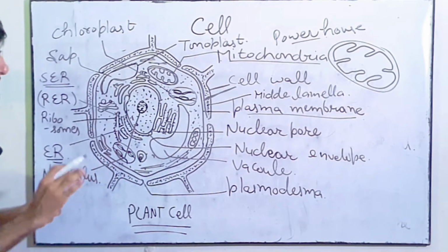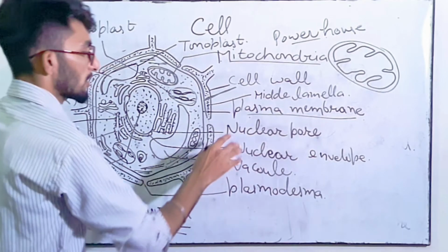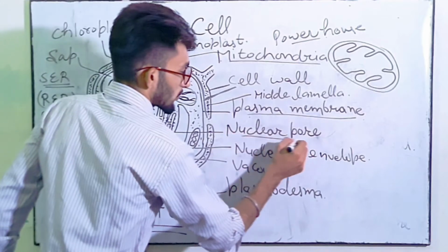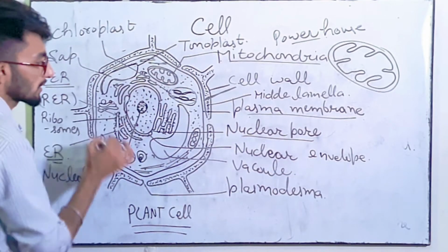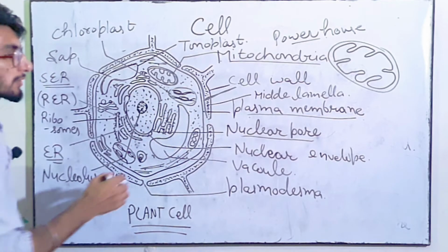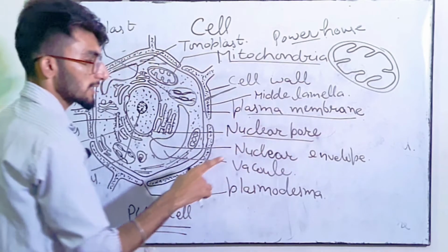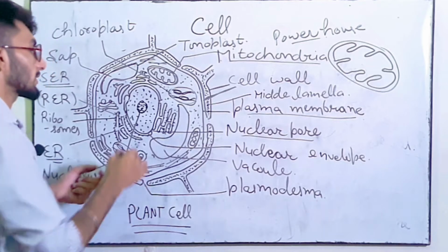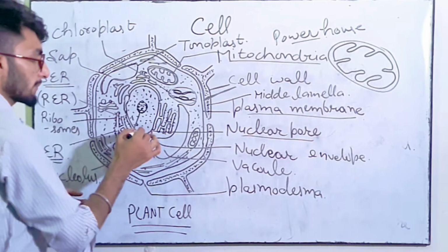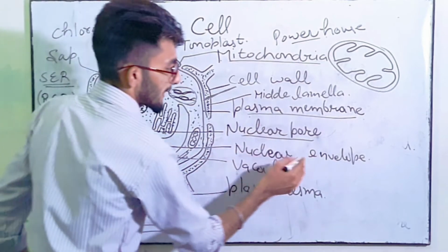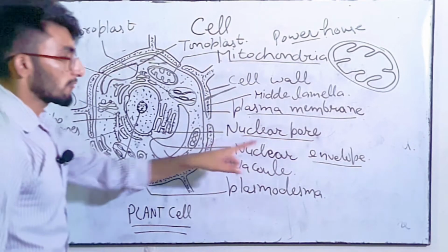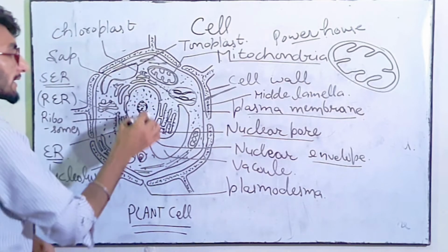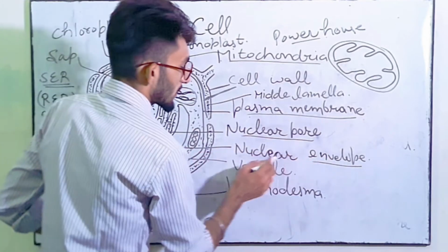Clear? Next is nuclear pore, which is the pore which connects the nucleus to the surrounding cytoplasm. So the function of nuclear pore is it connects cytoplasm with the nucleus. Okay? Next is nuclear envelope. So we know what is envelope. What is the function of envelope? Envelope encloses this nucleus, so it surrounds the nucleus.